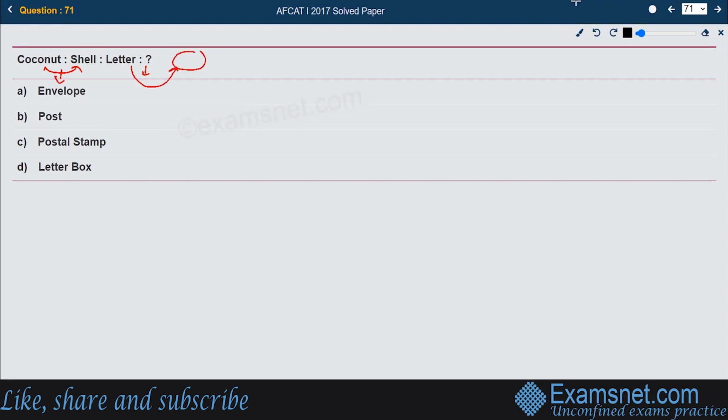If you see coconut to shell, obviously we can say that coconut is inside the shell. So the first is inside the second. So letter is inside what? What is the first cover of a letter? The first cover of a letter is an envelope. So the right answer is A, envelope.